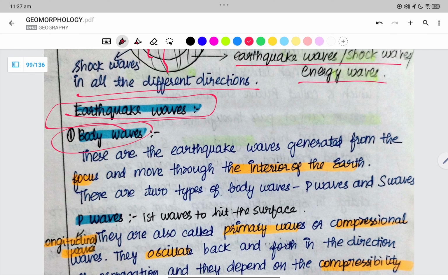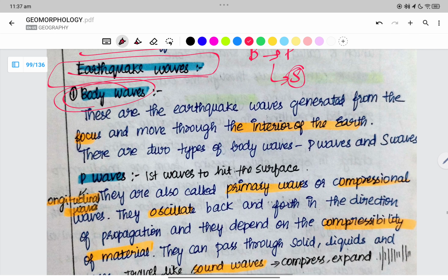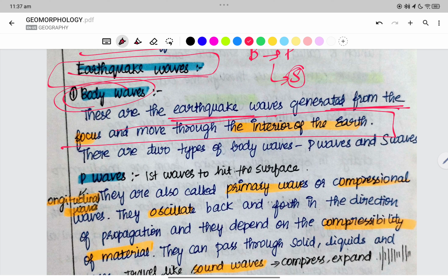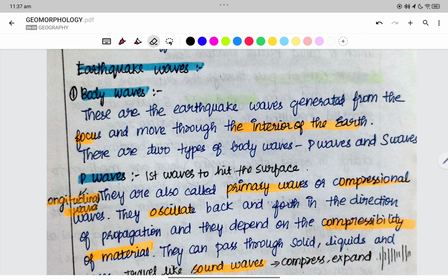Earthquake waves. First, we have the body waves. Body waves are classified into the P waves, primary waves, and S waves, secondary waves. These are the earthquake waves which are generated from the focus and move towards the interior of the earth, which we call body waves. When the earthquake waves are generated at the surface of the earth, they are called surface waves.